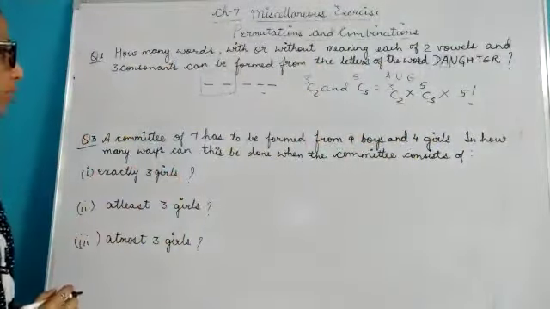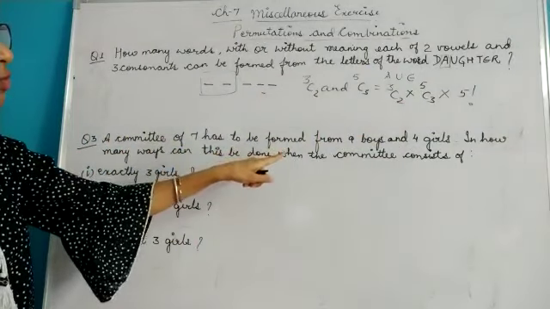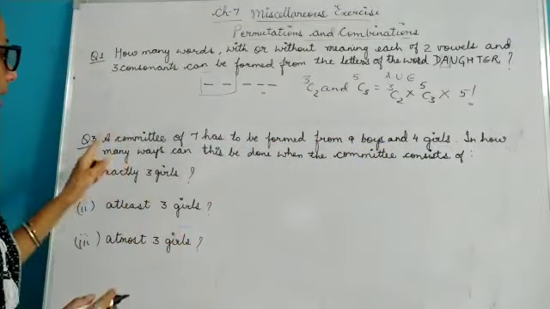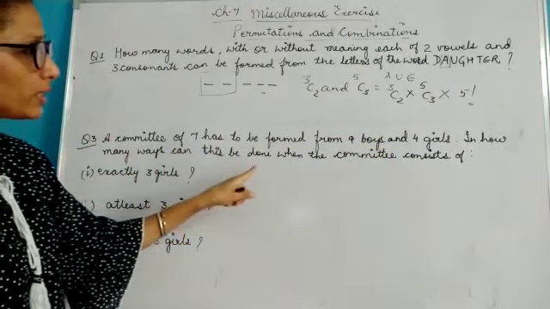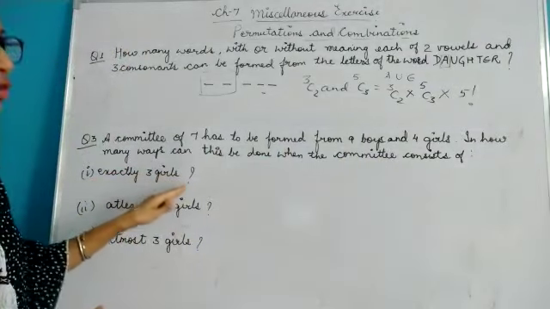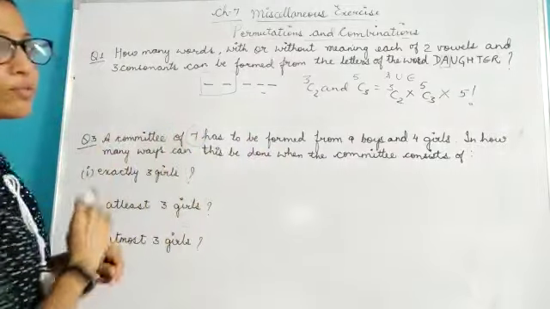Now come to the next question. Here it is given: a committee of 7 has to be formed from 9 boys and 4 girls. In how many ways can this be done when the committee consists of exactly 3 girls? That means you want to form a committee of 7.